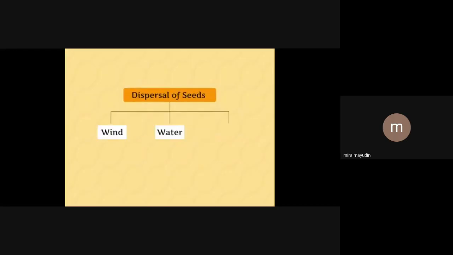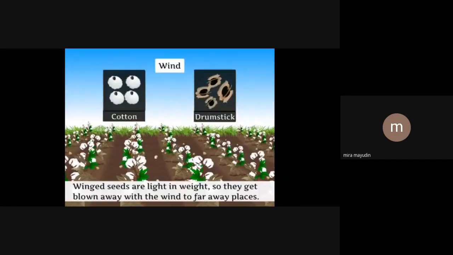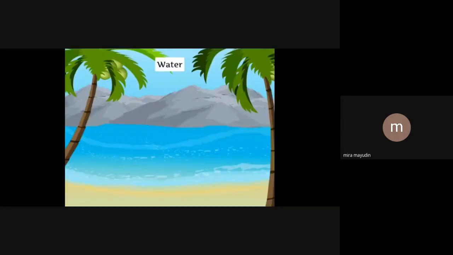Dispersal occurs through wind, water, and animals, which we have just learned. Now see how it happens in the case of wind. Are you able to see, Nabita? One of you please give an answer. Yes, ma'am. Okay. Now see this coconut.